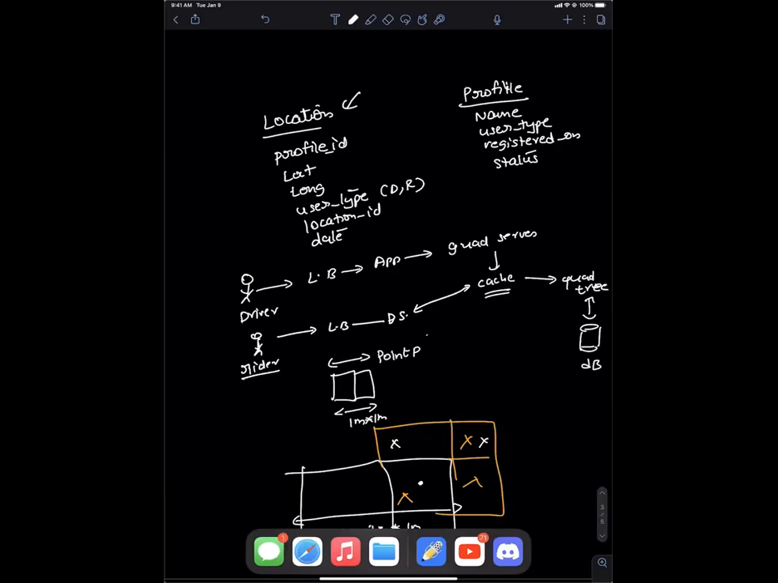So this is from a rider's perspective, right? What you explained right now. The same question can also go for a driver. The location will not change based on a profile.